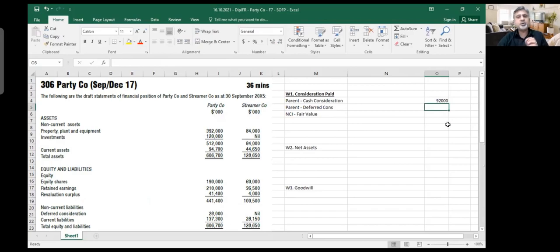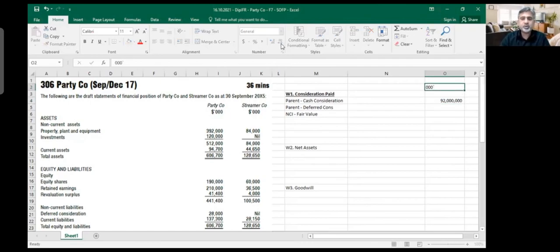And by the way, throughout your preparation, when you are doing preparation at home and in an exam, 92 million written like 92,000,000 looks pretty odd. It takes a lot of space, especially when doing it manually in paper-based exams, where you are always short of space. So many zeros clutters things and makes no sense. So make a rule that you put 3 zeros on the top, and 92 million, I will call it 92,000. It looks more professional, and it saves space and time. Every time writing 6 zeros does not make sense. So 92 million is my cash.